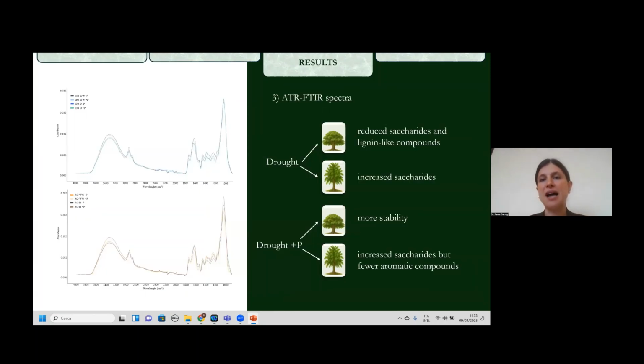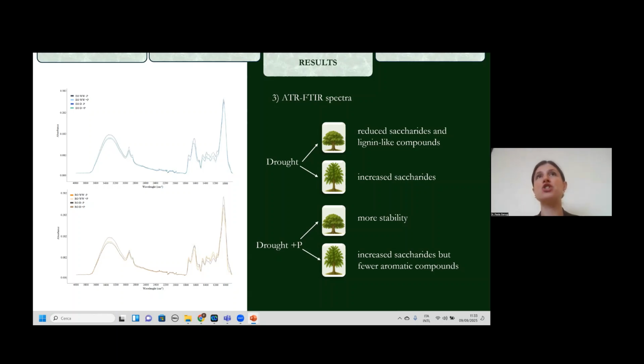The FTIR spectra told us how the interaction between drought stress and nutrient availability can affect root chemistry. In particular, we observed that drought reduced the content of saccharides and lignin-like compounds in the English oak.